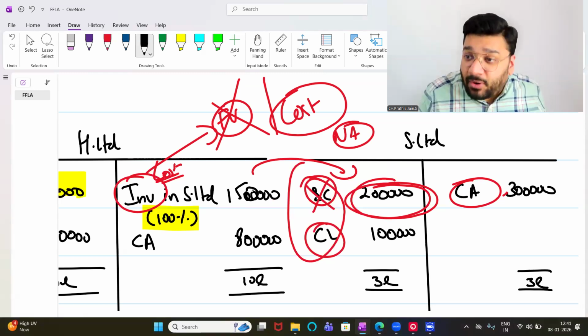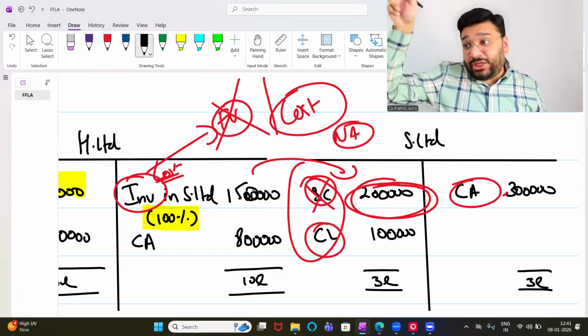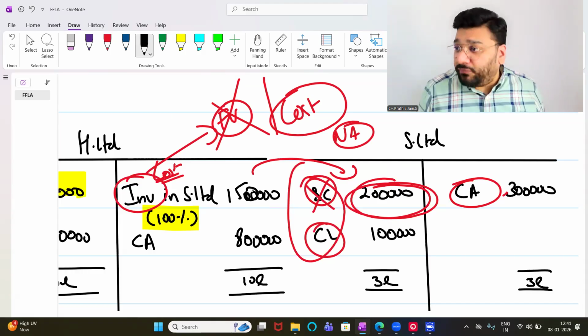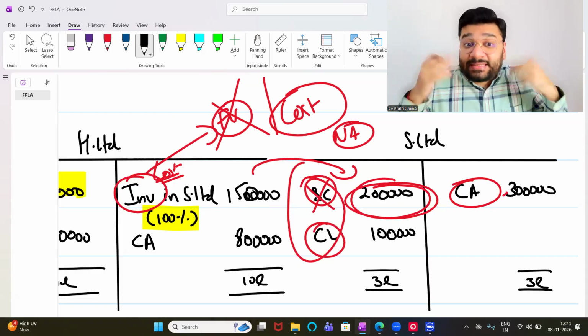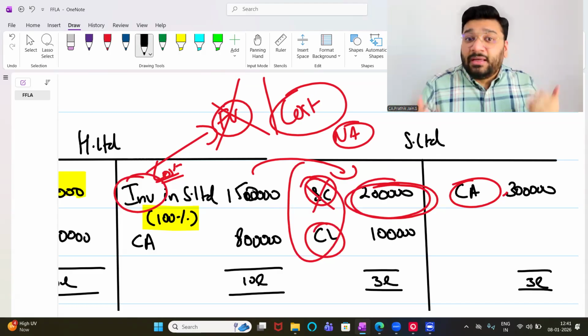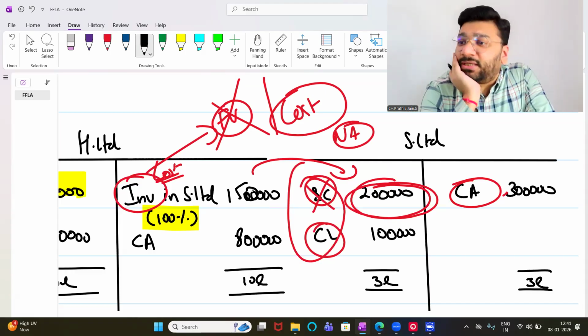This is called capital profit. If any profit is generated by a balance sheet item at the balance sheet level, it is called capital profit. That capital profit in the holding company will be recorded as capital reserve. Extra money will be recorded as goodwill. The money which you paid less will be recorded as capital reserve. Any difficulty? Till this we discussed in the last class.